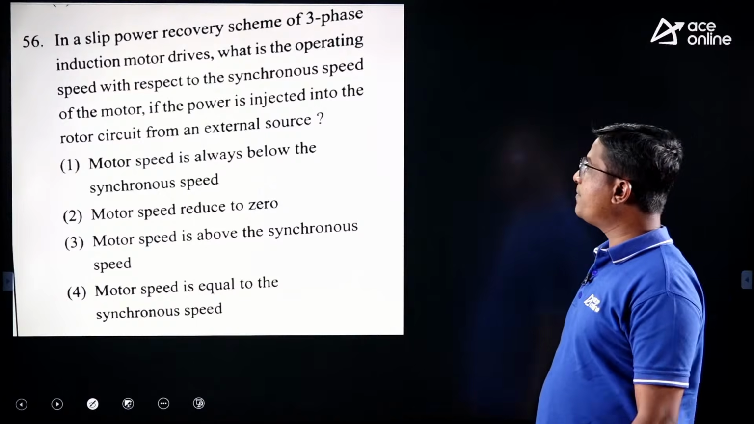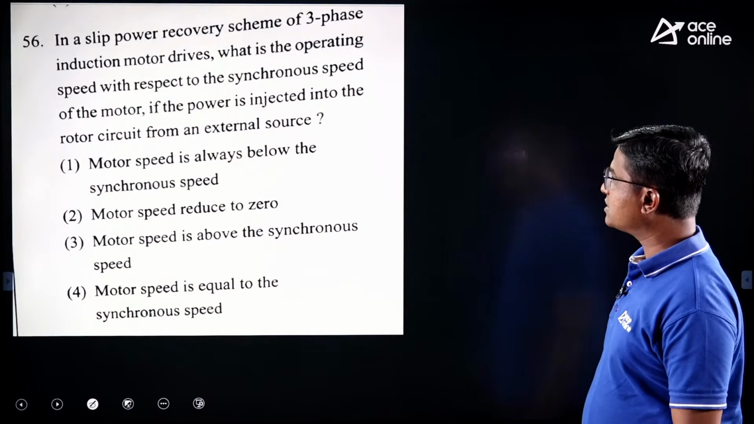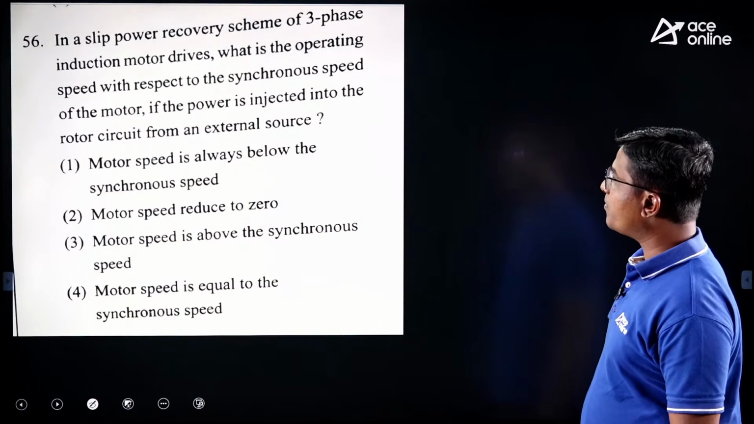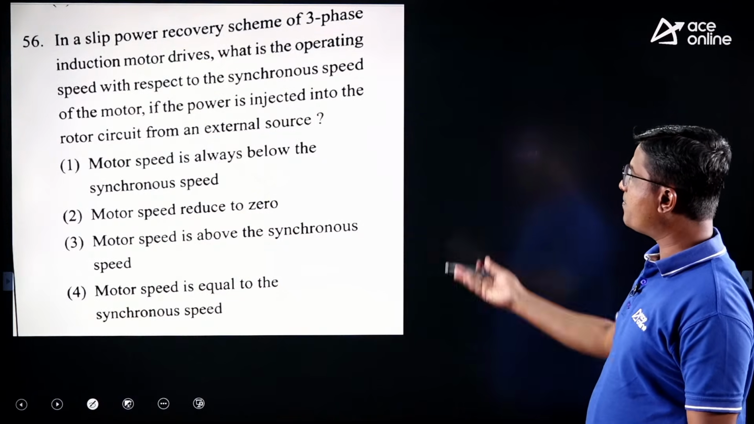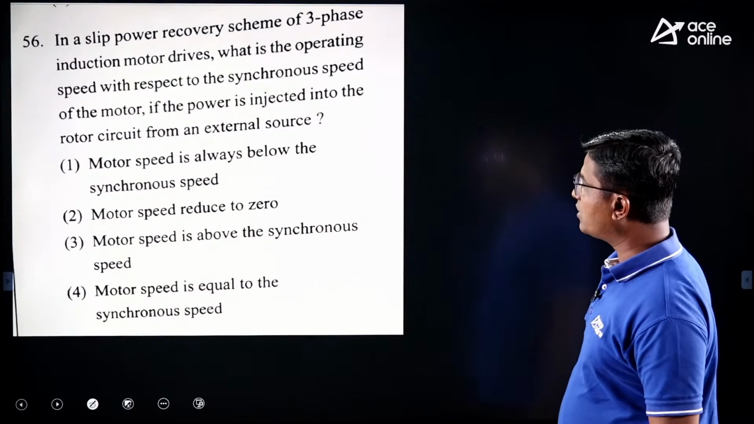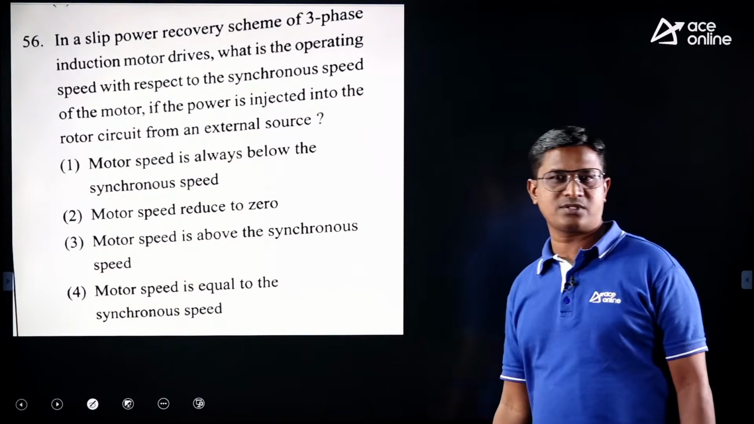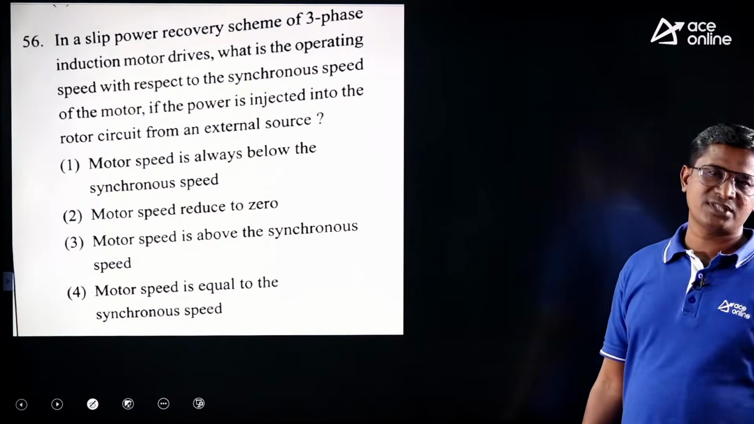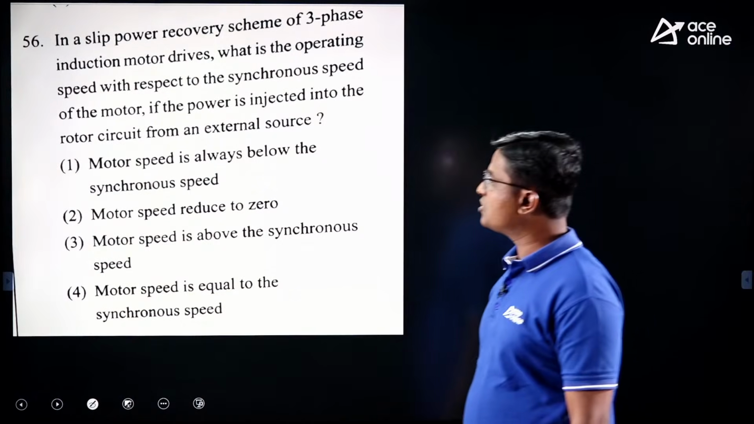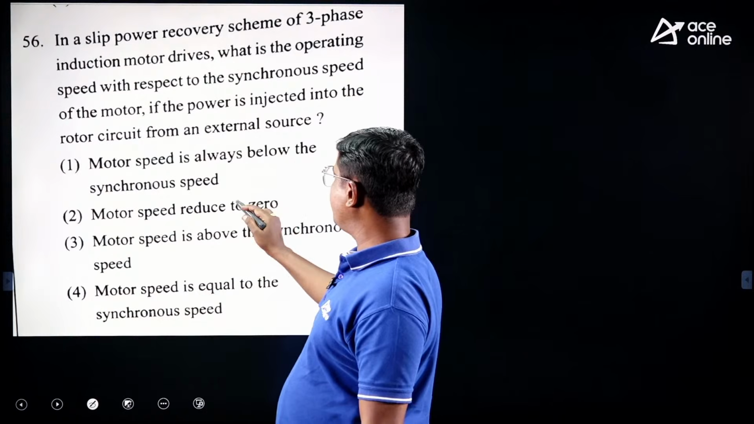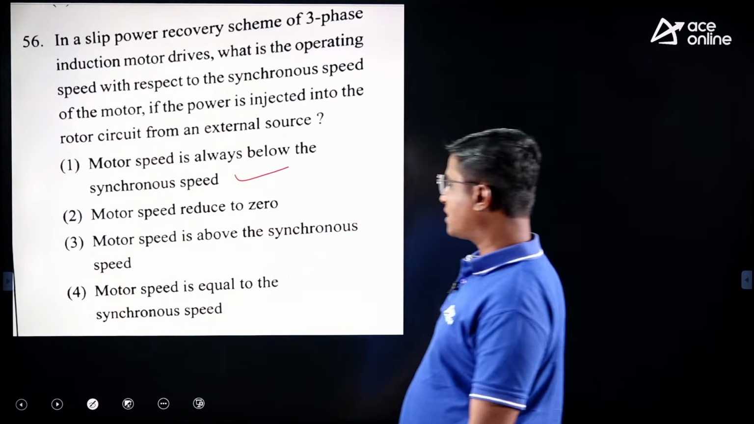Next, in a slip power recovery scheme of a 3-phase induction motor drive, what is the operating speed with respect to the synchronous speed of the motor if the power is injected into the rotor circuit from an external source? In a slip power recovery scheme, the motor operating speed is always less than the synchronous speed. Motor speed is always below the synchronous speed. Option 1 is the correct option.